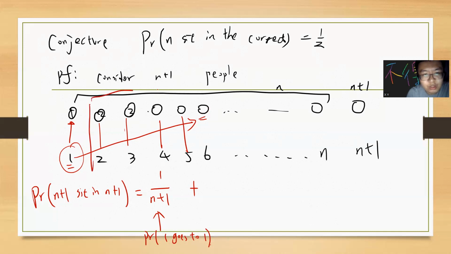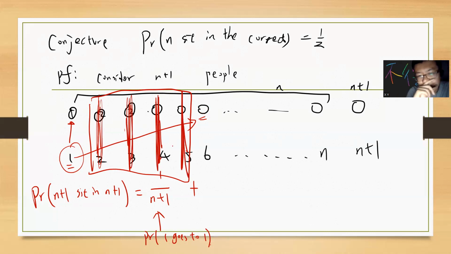So you don't need to care about this guy, you can just eliminate him. Then this problem becomes like number one can randomly sit in this position, except for the first one.